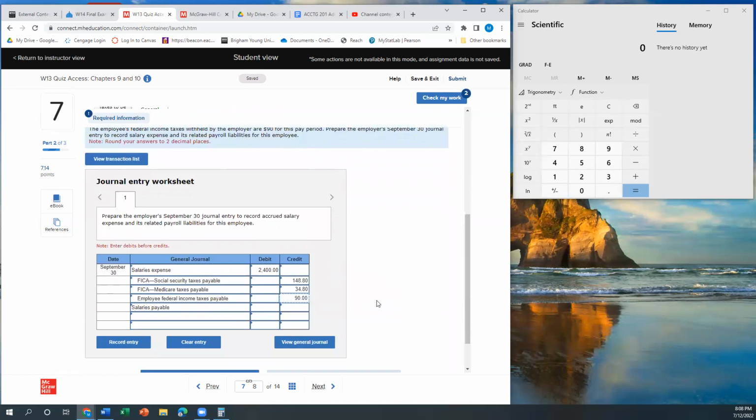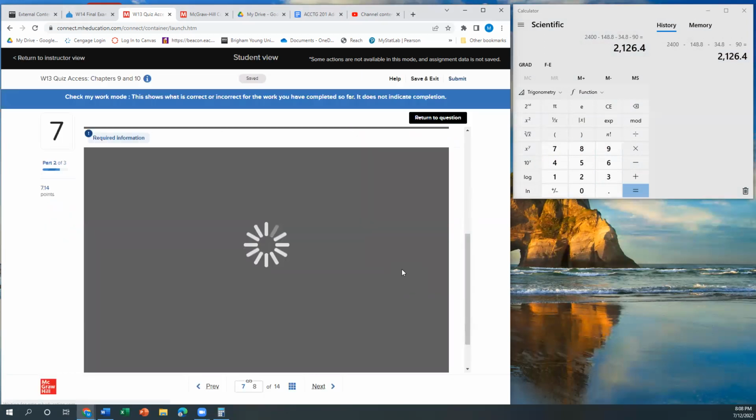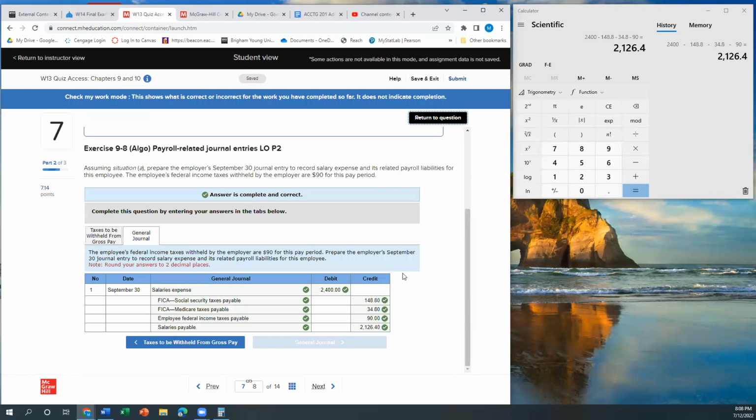And then the salary payable is the amount we're actually going to have to pay the employee, which is the salary expense minus all the withholdings. And there we go. So let's check our work. And it looks like we're good.